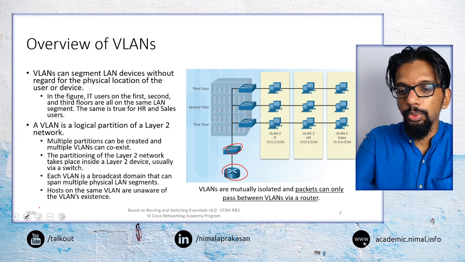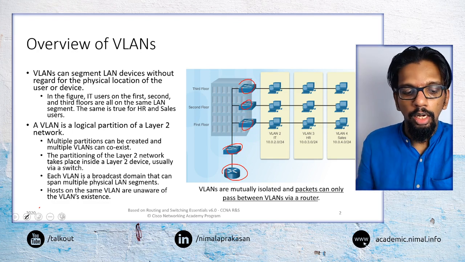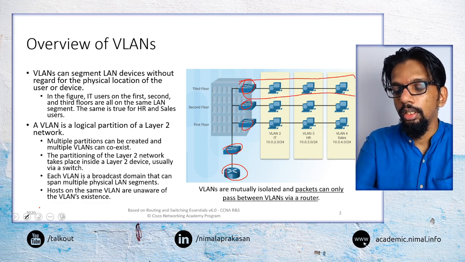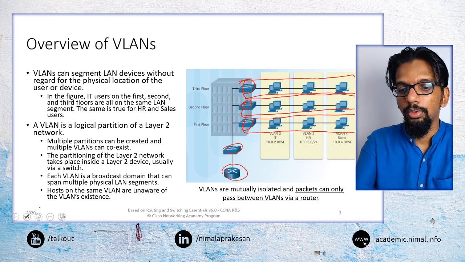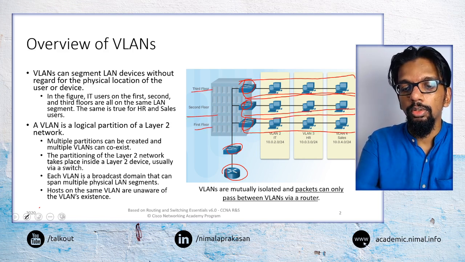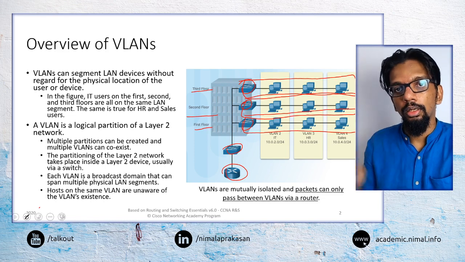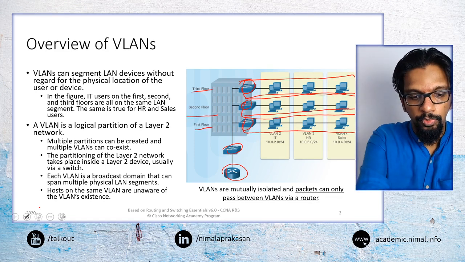Then there are a number of switches, and with each switch there is a set of devices connected. So that is the physical connectivity we have. Each of those is assigned to each of the floors of a particular building. So that is the physical grouping of the devices.